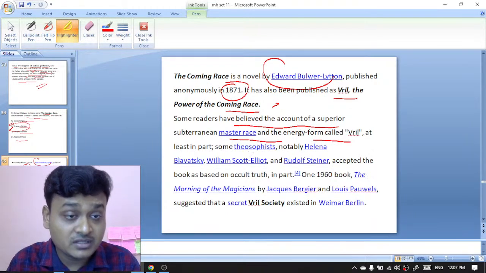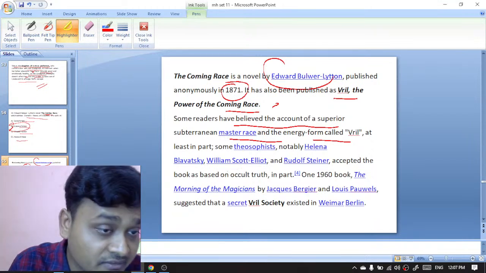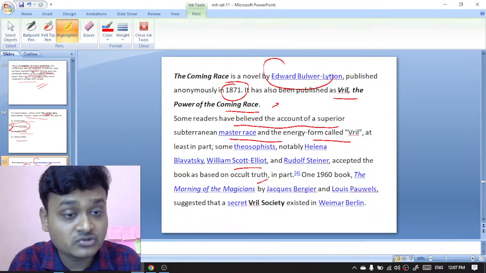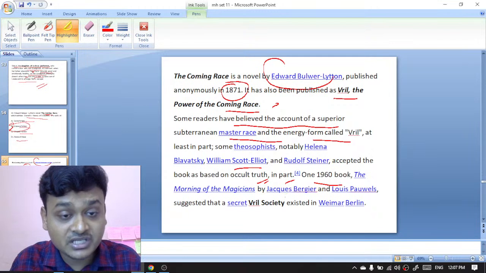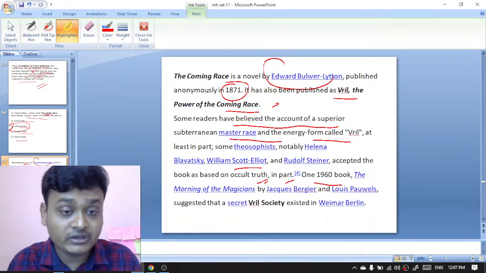least in part. Some Theosophists, notably Helena Blavatsky, William Scott Elliot, and Rudolf Steiner, accepted the book as based on occult truth in part. And one 1960 book, The Morning of the Magicians by Jacques Bergier and Louis Pauwels, suggested that a secret Vril society existed in Weimar, Berlin.